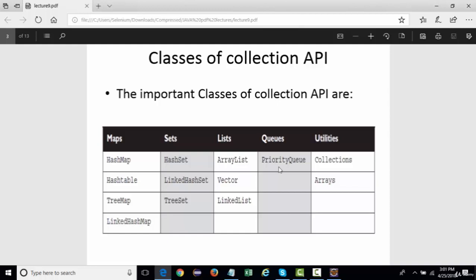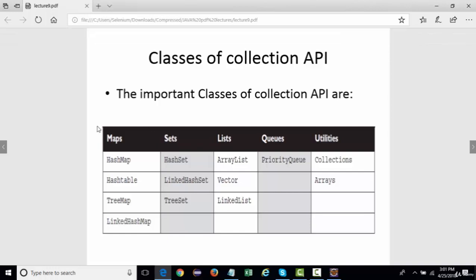What we need to study in collections are the three important interfaces: Map, Set, and List. We cannot create an object of these interfaces. The classes available under these interfaces are HashMap, HashSet, ArrayList, LinkedList, and LinkedHashMap. We need to create an object of these classes whenever we use any of this functionality, and these are the interfaces available in collections.